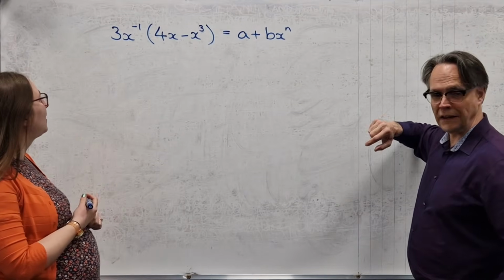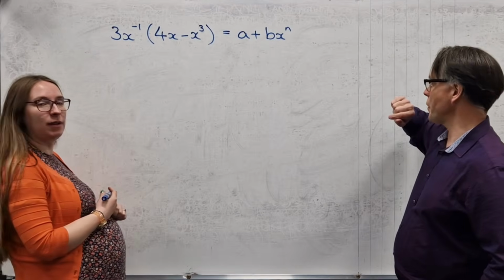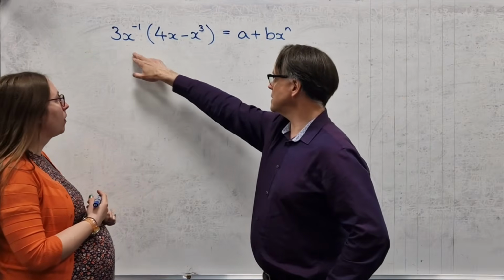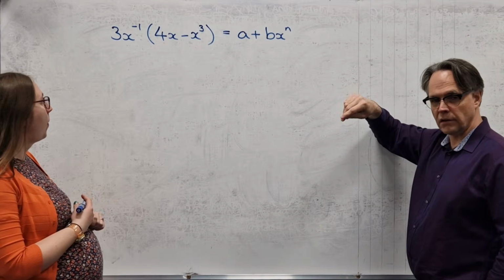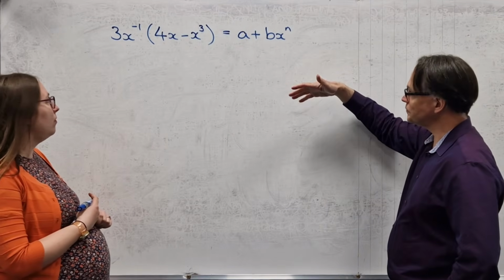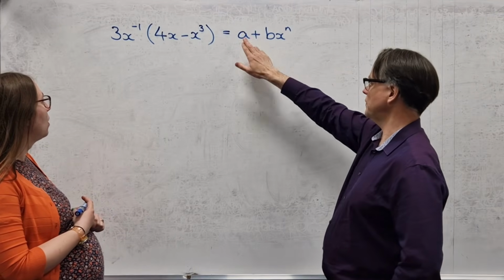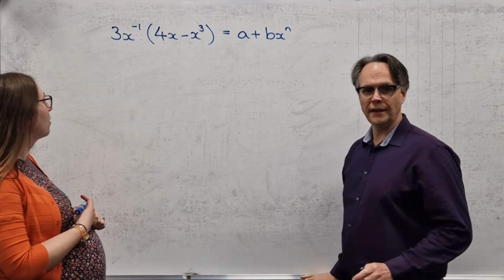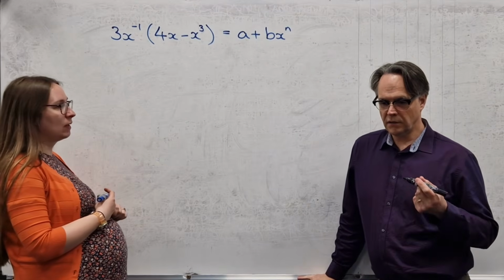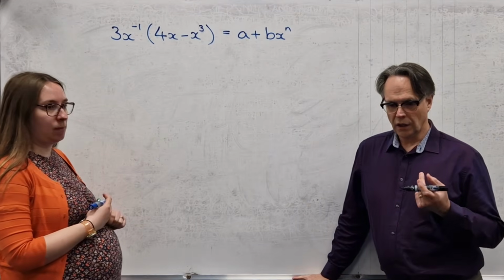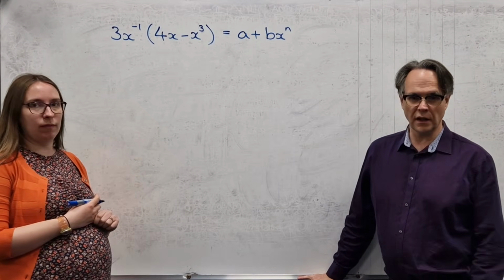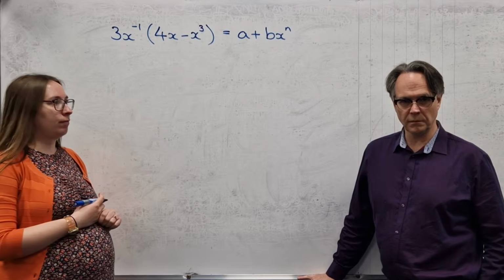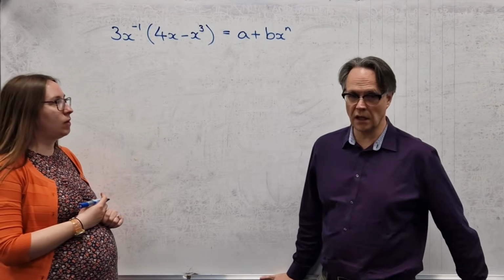There is a little bit more written in the paper, and they say this is the case for all values of x that are not 0, and then they ask what are the values of a, b, and n. Now this is question 9, so there's a few things you should be thinking at this stage. If this is question 9, it's not a hard question.